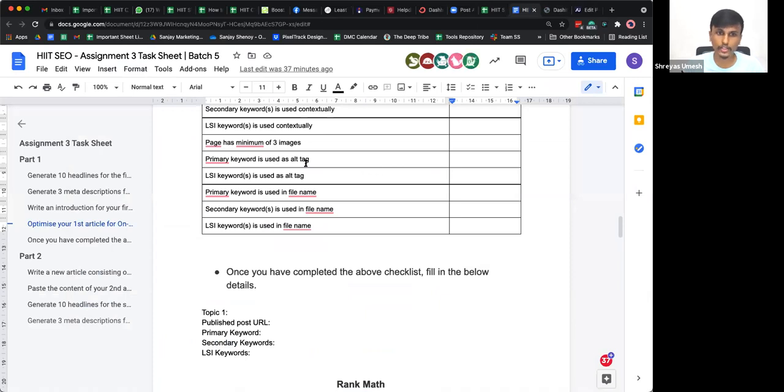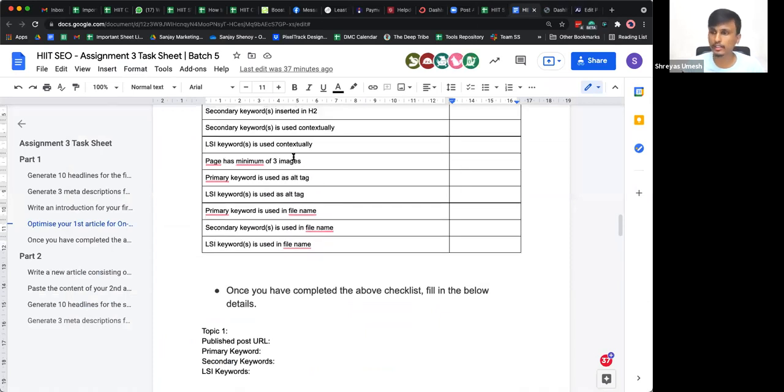So that's that. Once you download these images, you probably would have seen this option both in Windows and Mac. You can right click on that particular image and you get an option of renaming the file, right? So what you can do is you can enter your primary keyword as a file name, your secondary keyword as your file name, and your LSI keywords as the file name, and then you upload it inside your WordPress editor. That way what happens is your images also might start ranking.